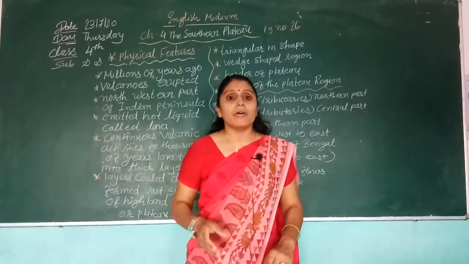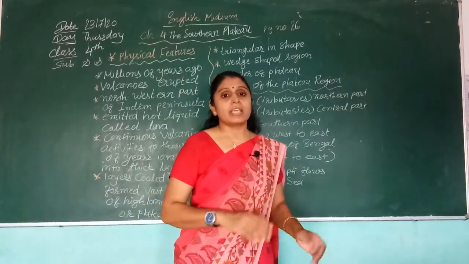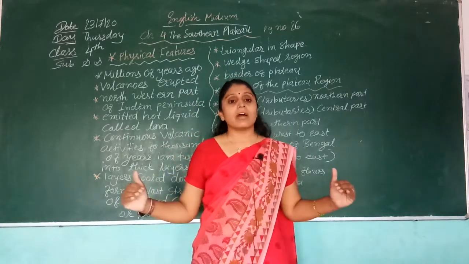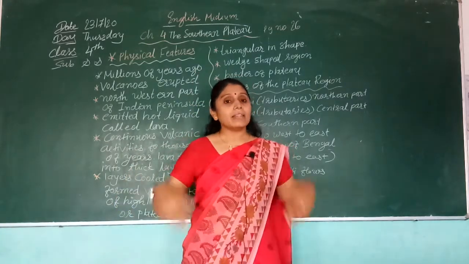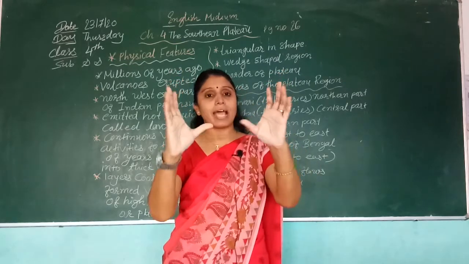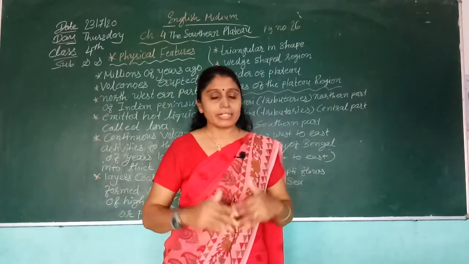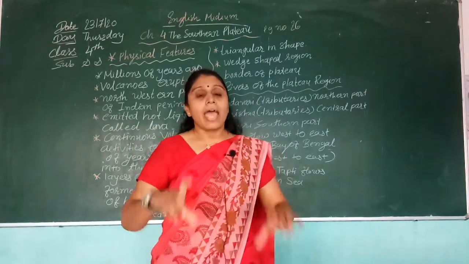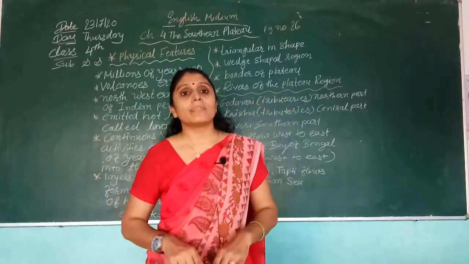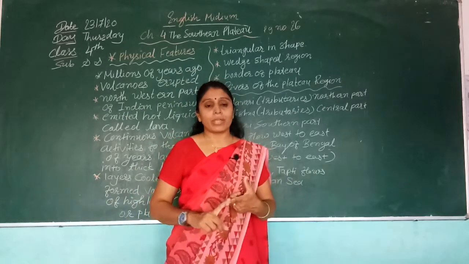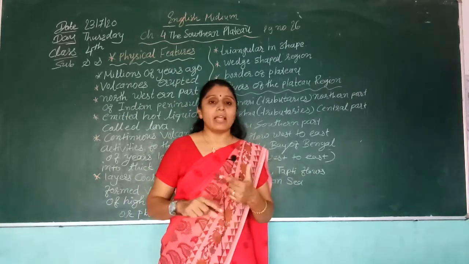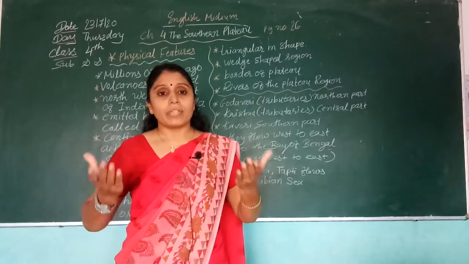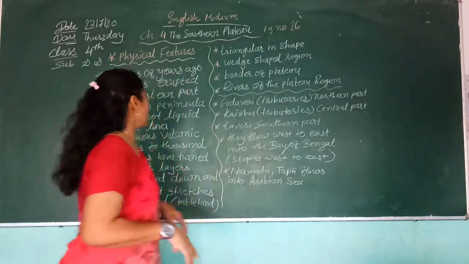We have the Arabian Sea, the Bay of Bengal, and on the downside the Indian Ocean, and on the north side is our country's southern portion. So India is a peninsular area, and most of this part is plateau. Plateau also means tableland, a higher land. So it is a plateau area.